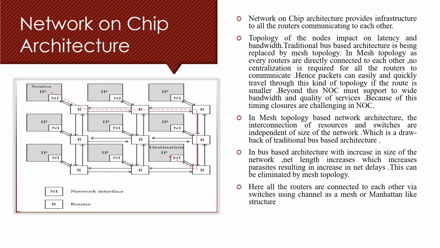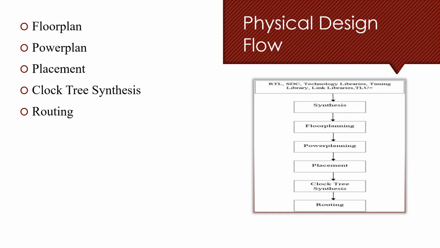Here, as shown in the figure, all the routers are connected in a Manhattan-like structure. A brief about the physical design flow is shown here. RTL, SDC, technology libraries, all the timing libraries, all the link libraries, TLU+ files, and UPF file are given as input to the synthesis stage. Synthesis is just a prerequisite step for the physical design flow. At the end of synthesis, we get a technology dependent netlist in Verilog or VHDL, whatever the language might be. This netlist serves as an input to the floor plan stage.